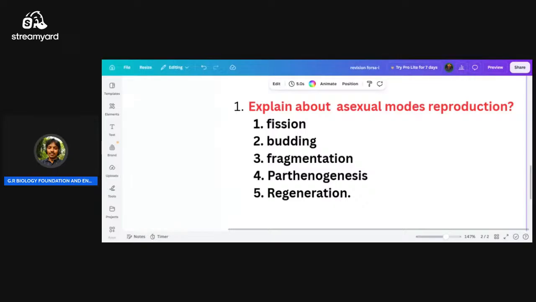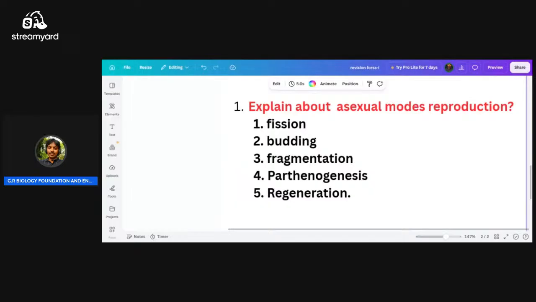What is this process? Some organisms reproduce most of the time sexually. Sometimes that sexual reproduction changes into asexual reproduction. So we will get more desirable characters, and we can develop whatever new characters we need.